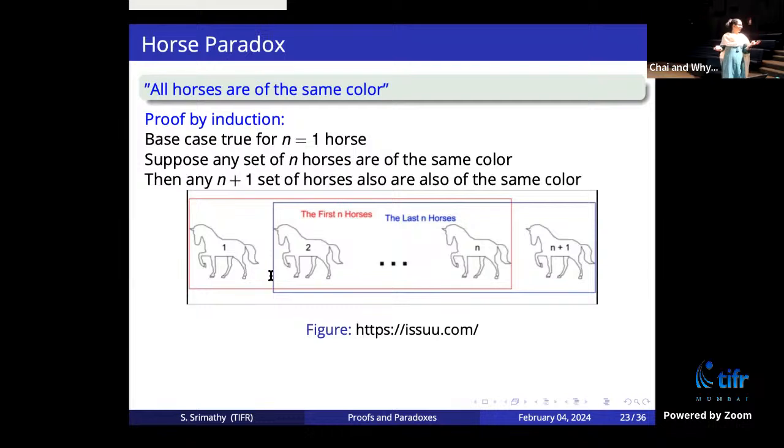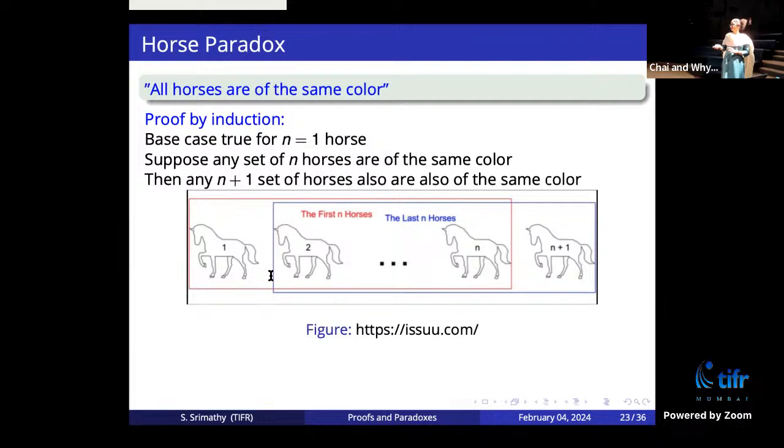But if there are at least 3 horses, then you will have 1, 2, and 3. The first 2 will be of the same color, the second 2 will be of the same color, then all of them will be of the same color. But for n equals 2, it fails because the second step of the argument fails. So there is the problem. Okay, so the induction principle is completely fine. It is just the way it is used in this proof that is incorrect.